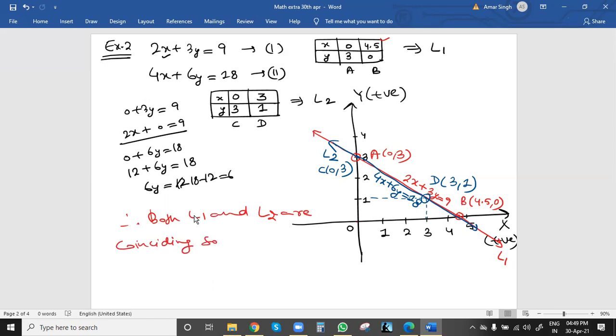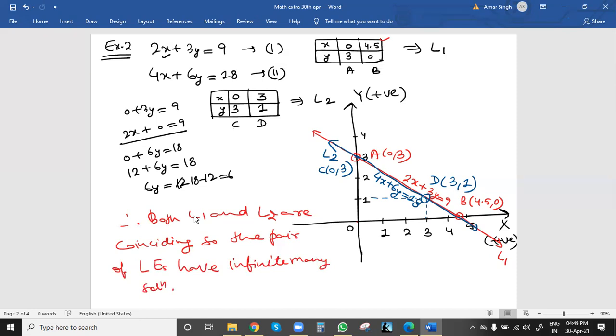So this pair of linear equations has infinitely many solutions.